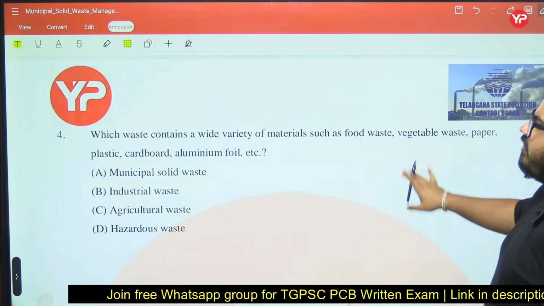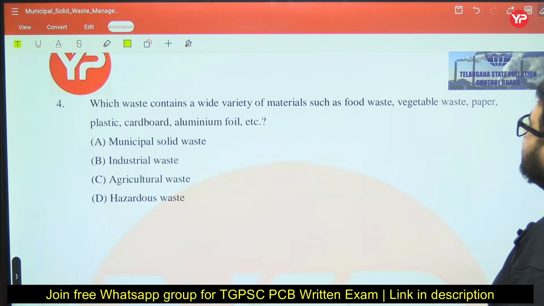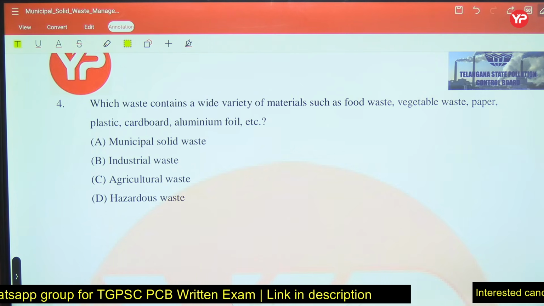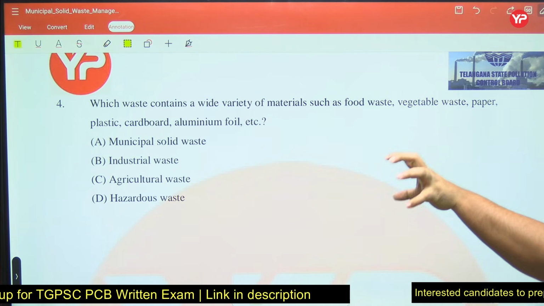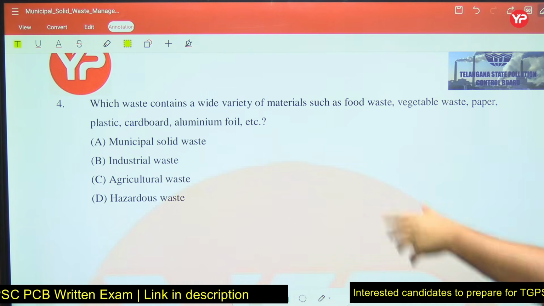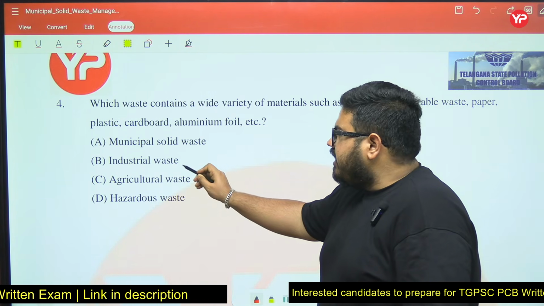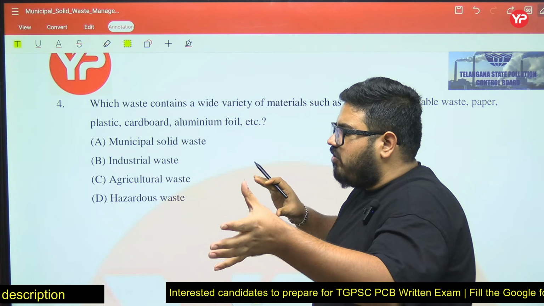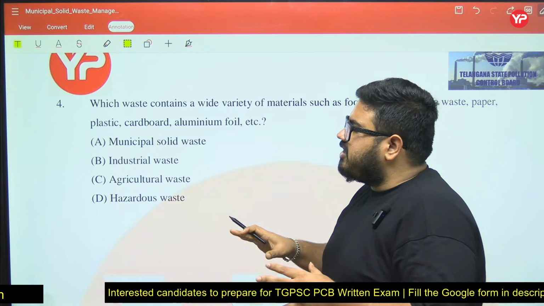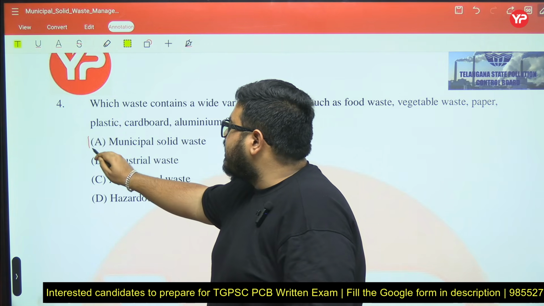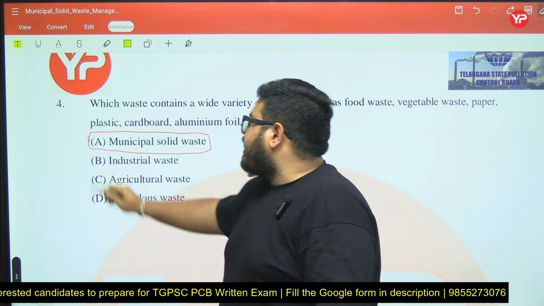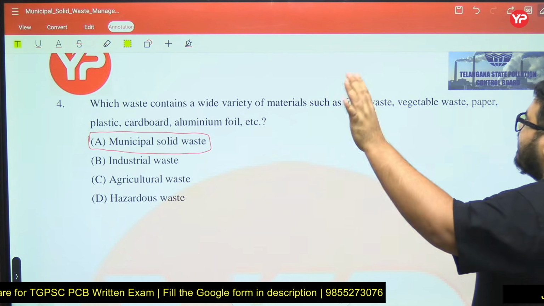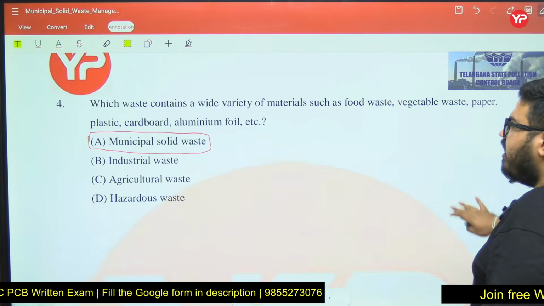Now, which waste contains a wide variety of materials such as food waste, vegetable waste, paper, plastic, cardboard, aluminium foil, etc.? In agricultural and industrial waste there is not a wide variety. In agricultural waste there is a specific variety of waste. In hazardous waste also it is specific. But municipal solid waste contains all the different kinds: food waste, vegetable waste, paper, plastic, cardboard, every type of waste.